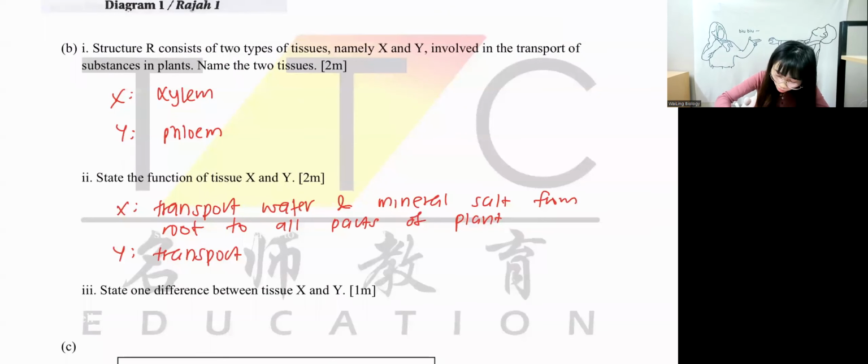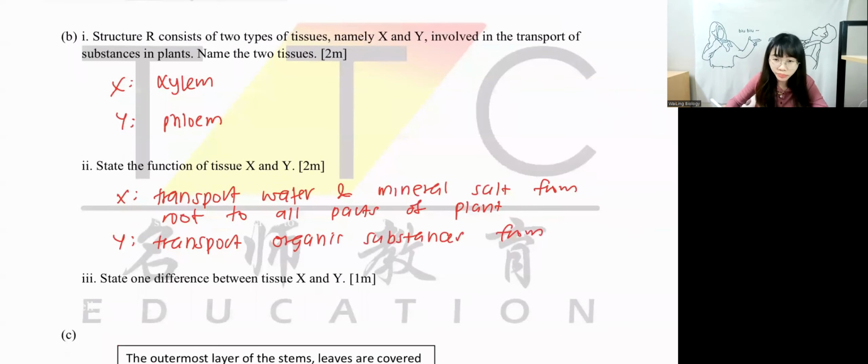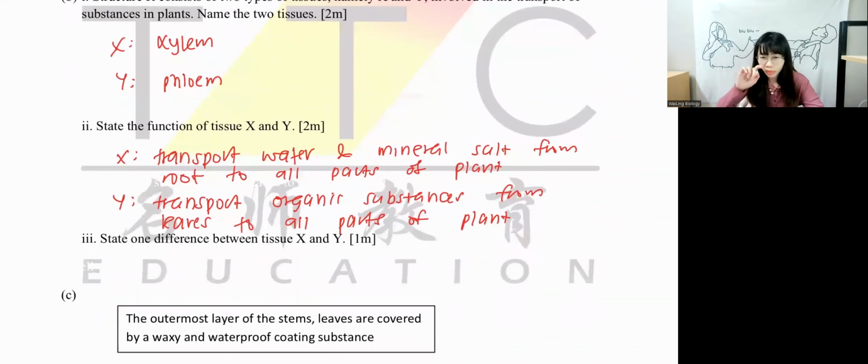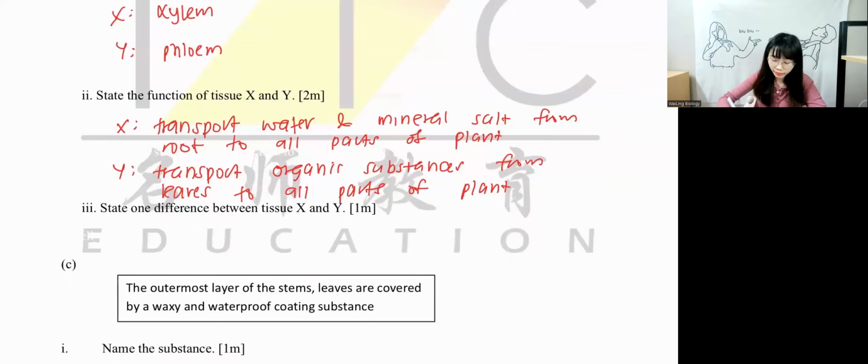Phloem transport organic substances from leaves to all parts of plant. Done, guys? Okay, done. Next question. State one difference between tissue X and Y.